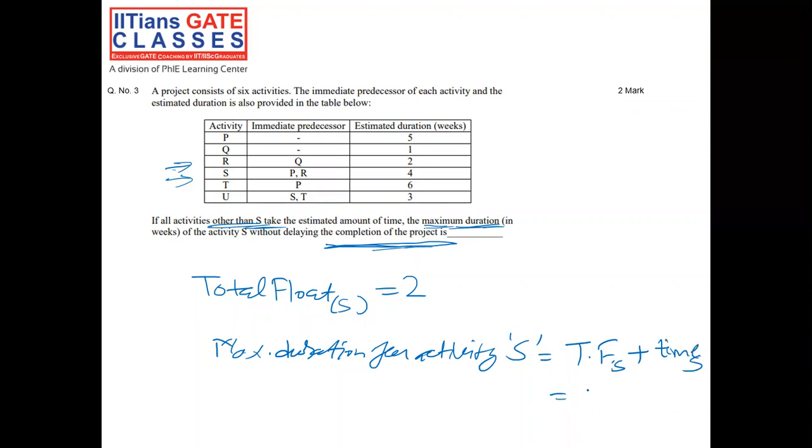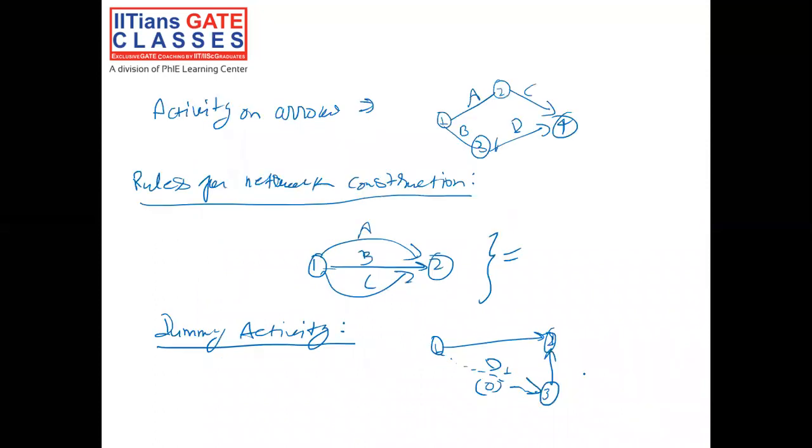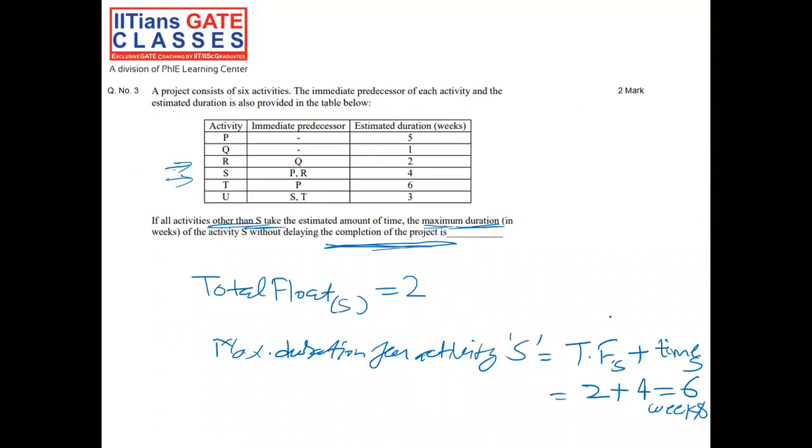The total float is the extra time by which we can delay the activity, that is 2 weeks, plus this activity anyway will take 4 weeks to get completed. So the maximum duration of that activity would be 6 weeks. So this is our numerical type of question, and our answer would be 6 weeks. Thank you.